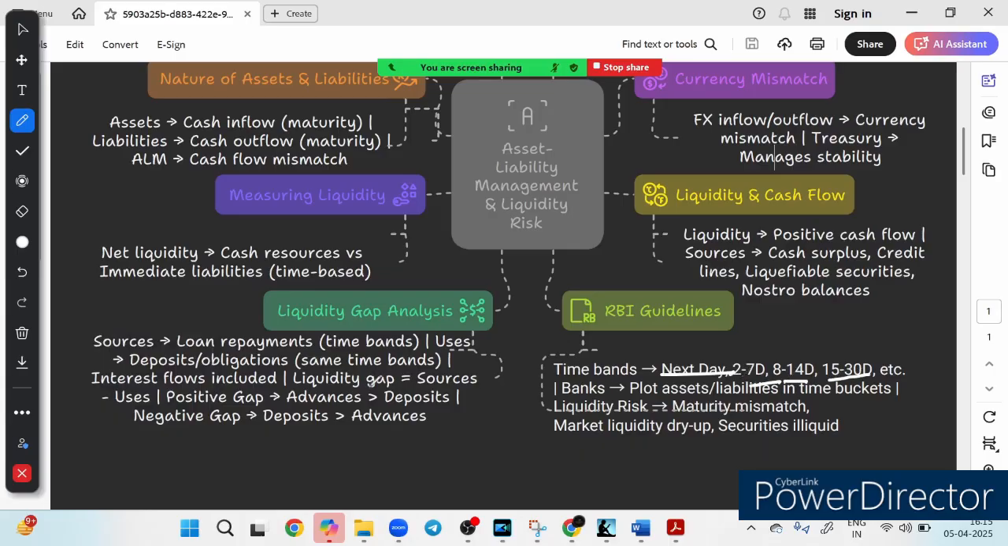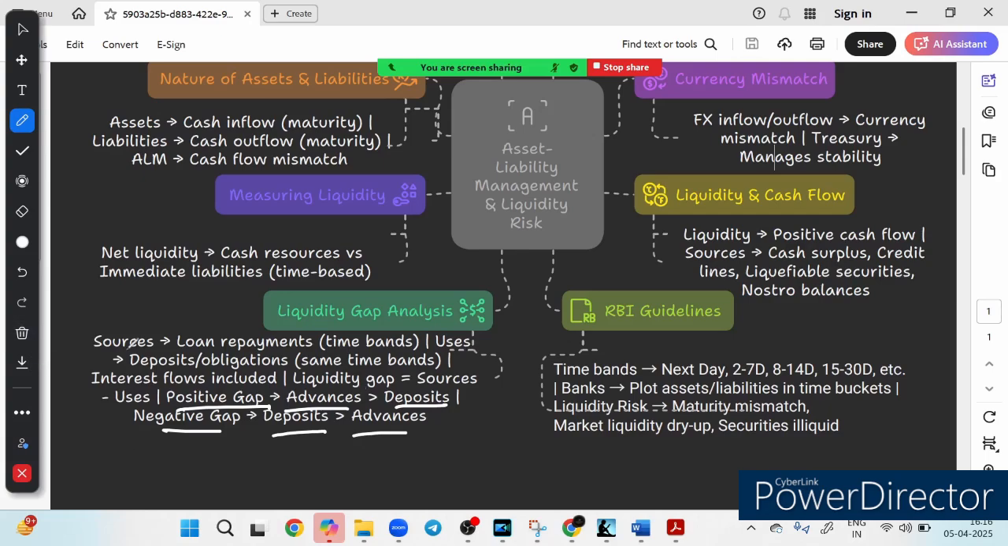And one thing is very important, the meaning of positive gap and negative gap. What is the meaning of positive gap? Positive gap means more cash coming in. It means advances are greater than deposits. And what is the meaning of negative gap? Negative gap means more cash going out than coming in. This means deposits are greater than advances.